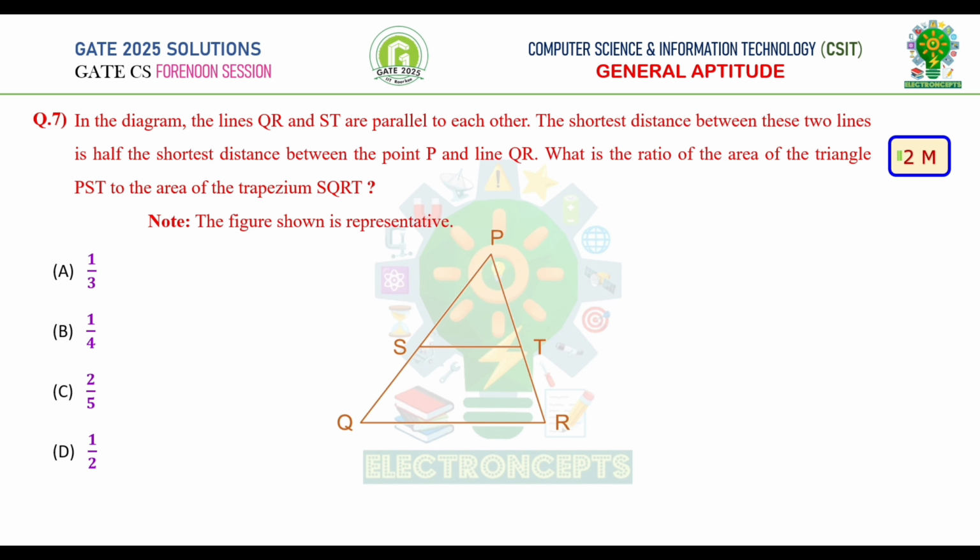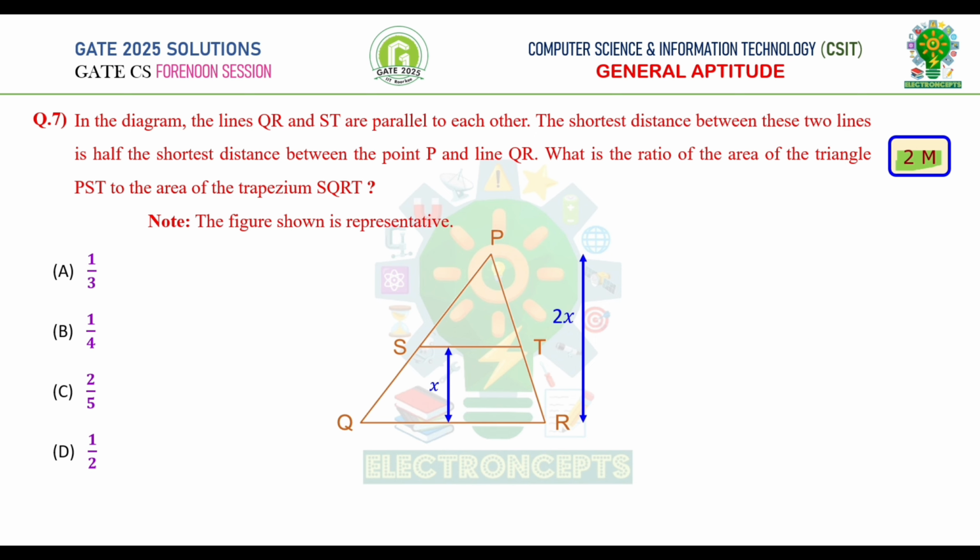Question number 7. This is get 2 mark question. In the diagram, the lines QR and ST are parallel to each other. The shortest distance between these two lines is half the shortest distance between the point P and the line QR. What is the ratio of the area of triangle PST to the area of trapezium SQRT? Let the distance between the lines ST and QR be x. If this is x, the distance between point P and the line QR is 2x.